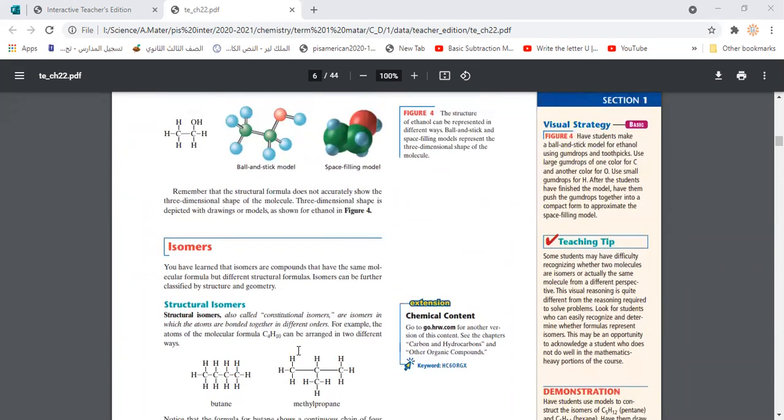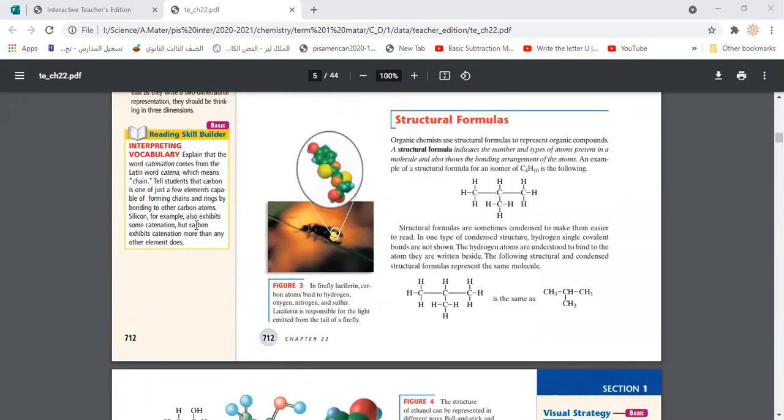So what are the kinds of isomers? We're going back to that later, but here we just talk about the structural formula, that means the formula which shows the kind of bonding between atoms and how they are arranged. So like this, we show here that 3 carbons are bonded together and the 4th carbon is bonded to the 2nd carbon in the middle, and each carbon carries hydrogen atoms.